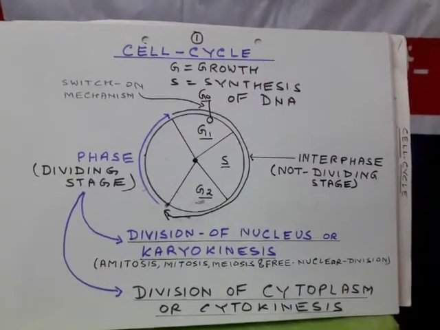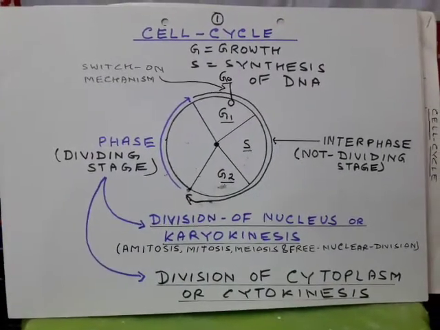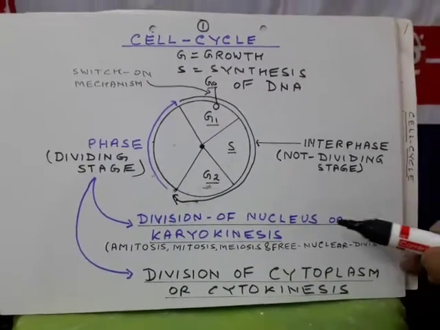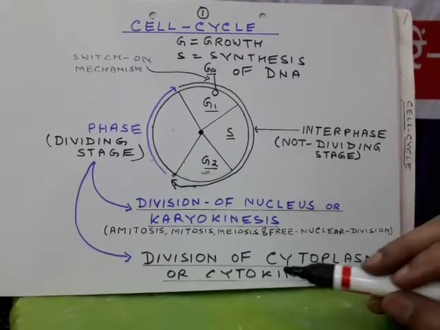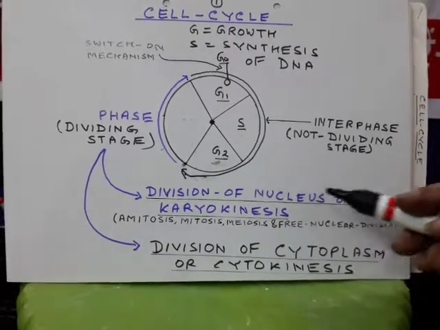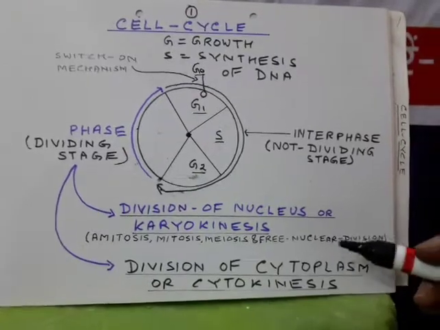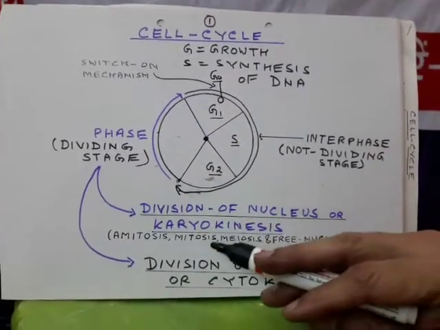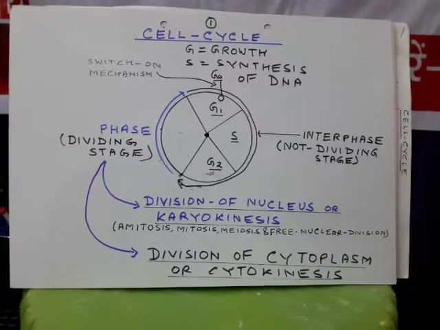Now this division of cell includes 2 steps: division of nucleus or karyokinesis, and then division of cytoplasm or cytokinesis. This division of nucleus or karyokinesis may take place by 4 methods: amitosis, mitosis, meiosis and free nuclear division.